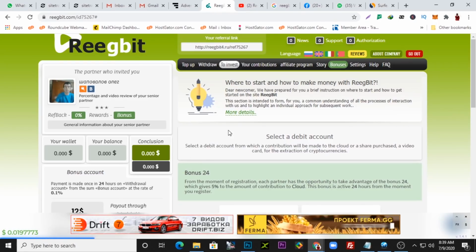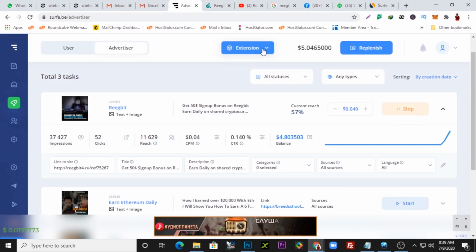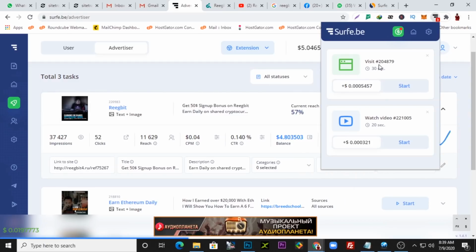So I would advise you, if you want to automate this process, I'll drop a link to Solve.be. You would register on Solve.be and install the extension. The extension alone earns you income. Each time I install the extension, it also earns me cryptocurrency. On the Solve.be website, they allow you to click links.